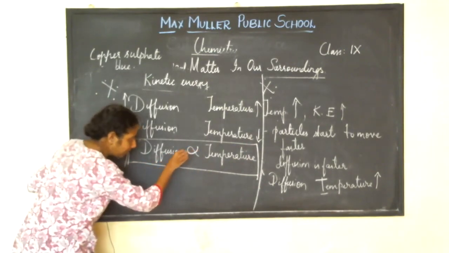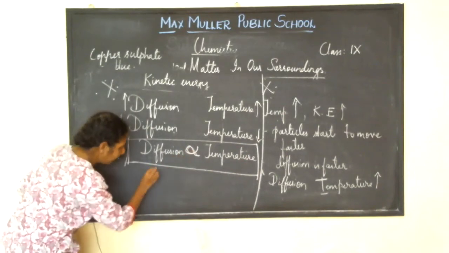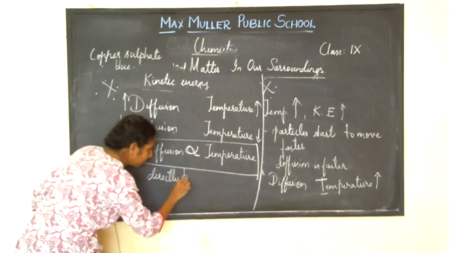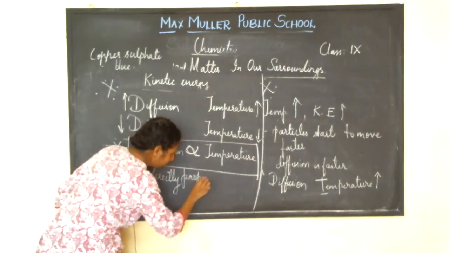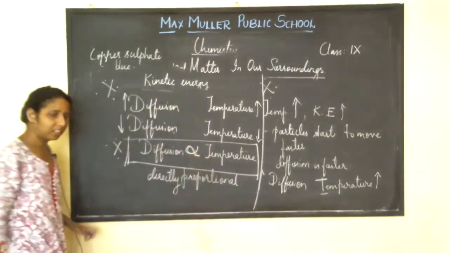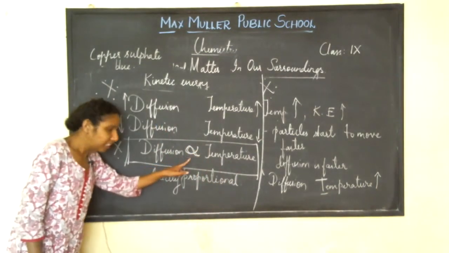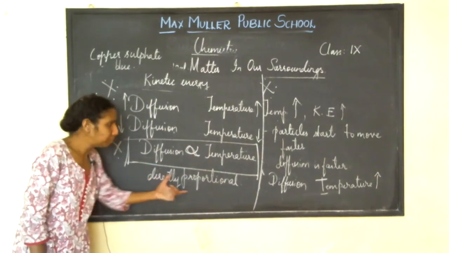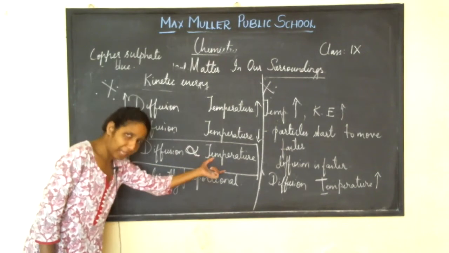This symbol means directly proportional, isn't it? Directly proportional. Diffusion is directly proportional to temperature.